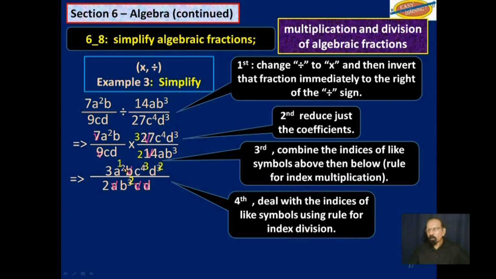So let's see what we have now. 3a c cubed d squared over 2b squared. That's about it. So your answer is this: 3a c cubed d squared over 2b squared. That is the answer we got when we simplified this, or when we do that division.